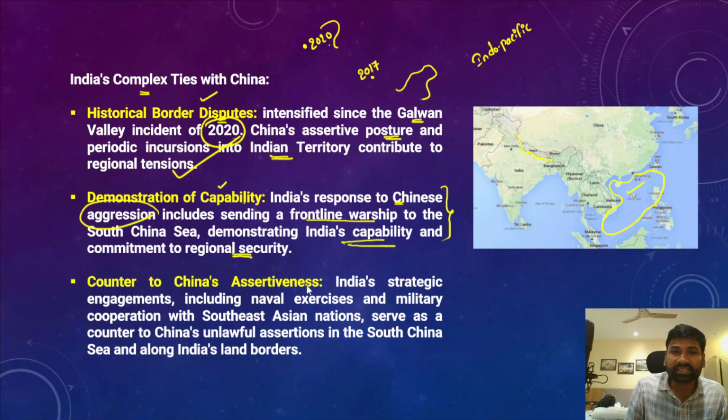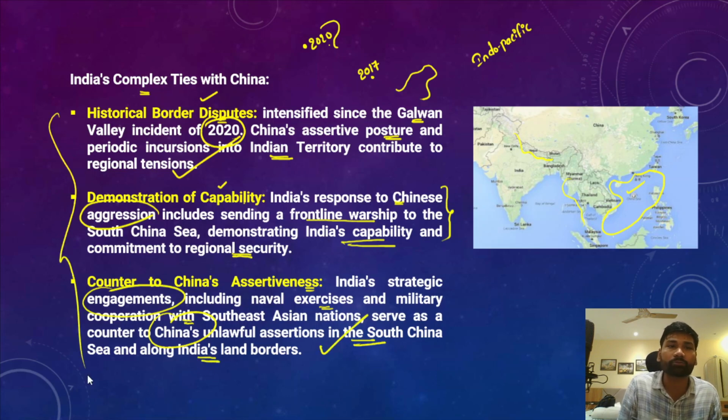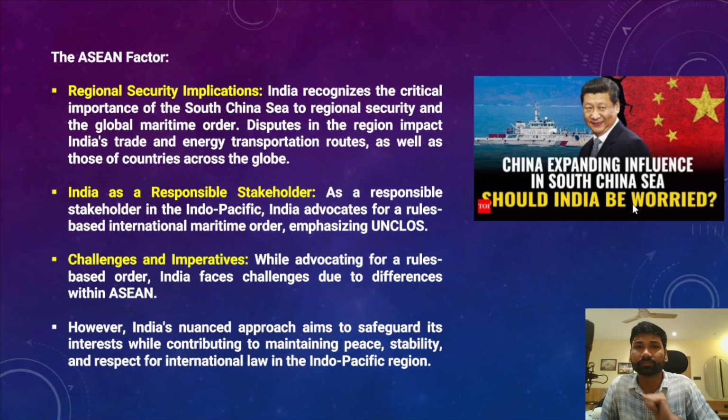So, counter to Chinese assertiveness. How has India been countering Chinese assertiveness? Through strategic engagements that include naval exercises with countries in Southeast Asia and military cooperation, and they actually serve as a counter to China's unlawful assertions in the South China Sea alongside the Indian border. All these factors have been further complicating the relation between India and China, and at the same time this has also been the major driving factor for India to further increase its presence in the South China Sea.